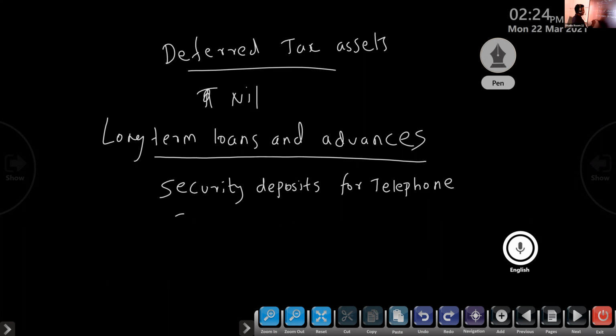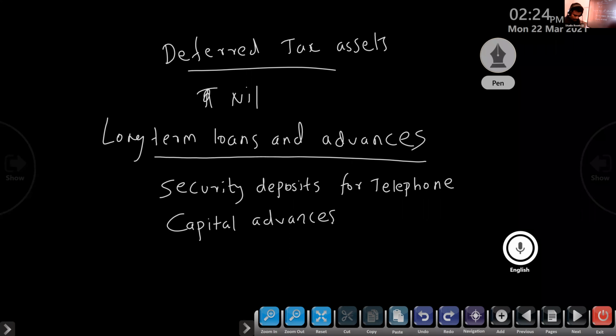Next one, capital advances. Security deposit for telephone means suppose you are using the telephone facility, we give an advance amount. Deposit, security deposit, that is long-term loans and advances. Two years of telephone collection advance we will give. So that is security deposit.